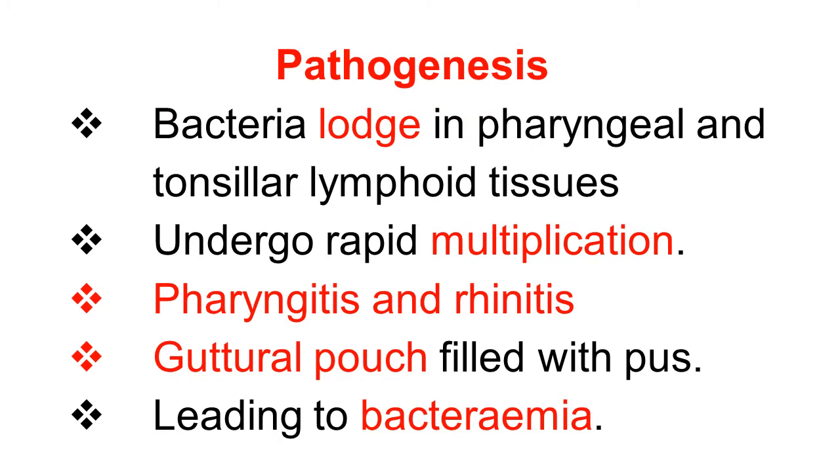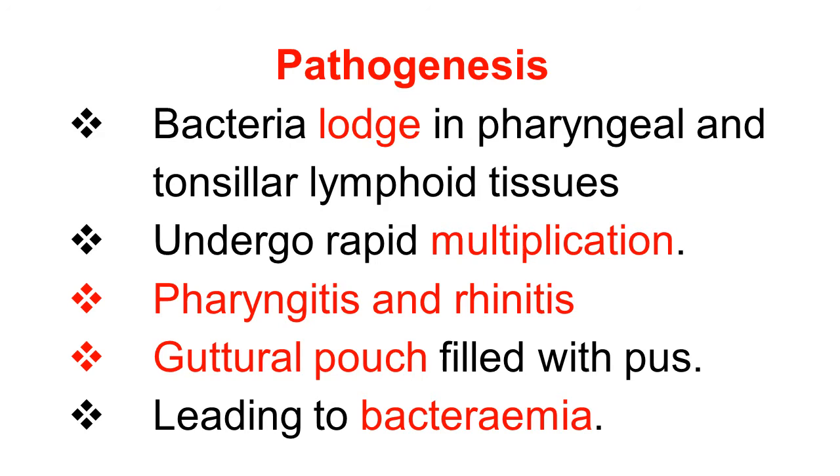Now we discuss the series of sequences that occur in pathogenesis in disease production. The S. equi bacteria first lodge in the pharyngeal and tonsillar lymphoid tissue.